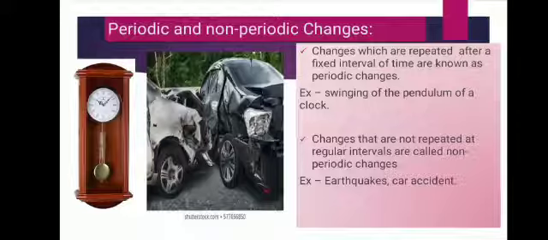See the first diagram. You might have seen the pendulum of the clock. It moves after a fixed interval of time. Changes in season during the course of a year also change after a fixed interval. Different phases of the moon during a period of 1 month, and spinning of earth on its axis. It is also a fixed interval of time, meaning after 24 hours earth completes the duration of 1 day. And high and low tides are also examples of periodic changes.